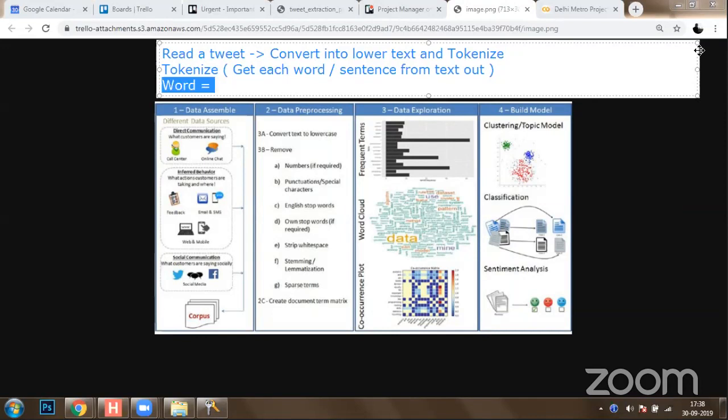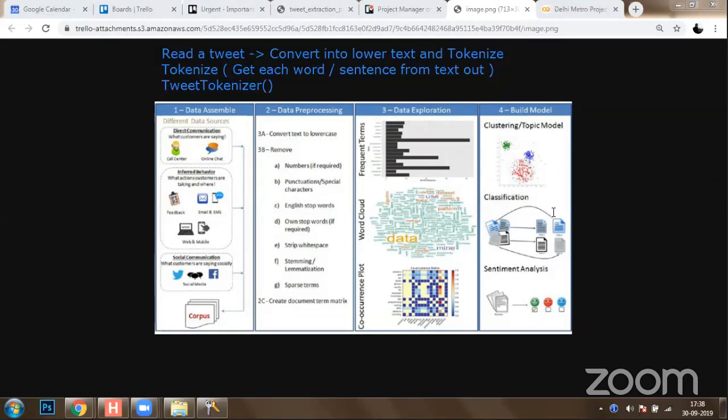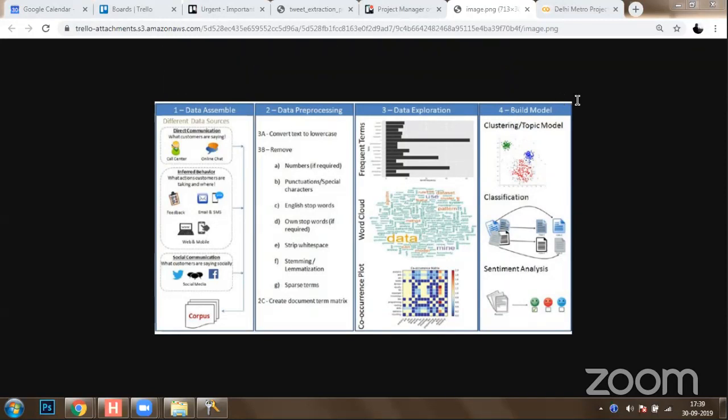All that information you will be able to collect. In our project, we will be using word tokenization, and in NLTK we have a class known as the tweet tokenizer, which can fetch tweet words out of your complete Twitter message. So we're going to use this and perform this analysis. Let's have a look at how you're going to do that.